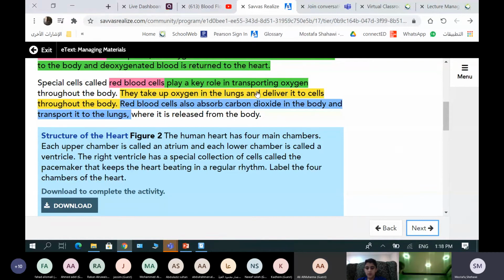Red blood cells play a key role in transporting oxygen. They take up oxygen from the lungs and deliver it to cells throughout the body. This is the first job. And also red blood cells absorb carbon dioxide in the body and transport it to the lungs. So they play a key role in the exchange of gases. This is called red blood cells.